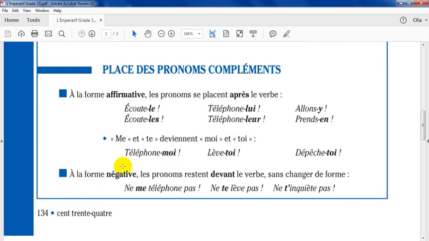À la forme négative, le pronom reste devant le verbe sans changer de forme. In the negative form, I leave the pronouns before the verb. And I don't change their form. Ne me téléphone pas. I just put the 2 parts of the negative form before the pronoun and after the verb. Ne te lève pas. Ne t'inquiète pas.